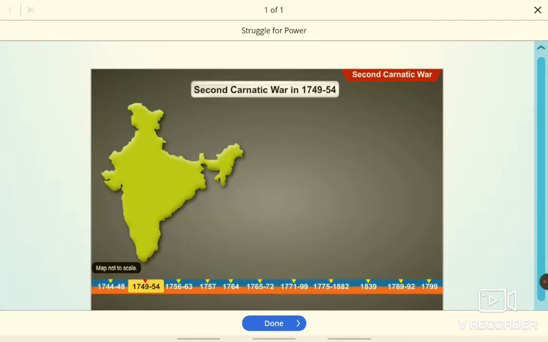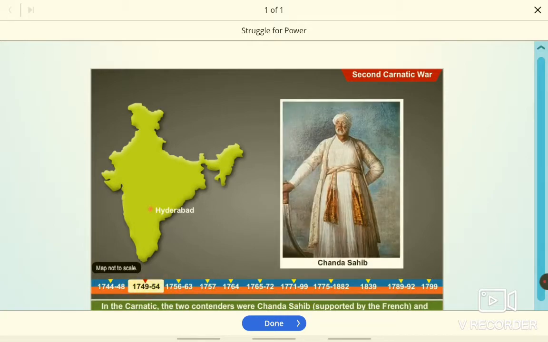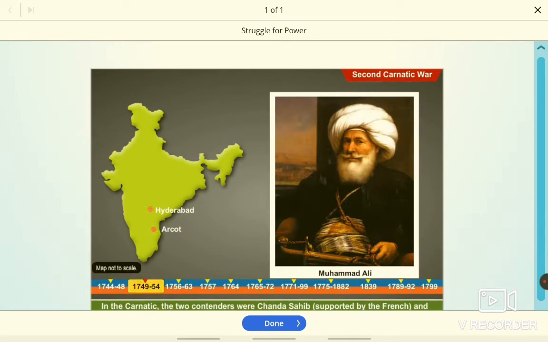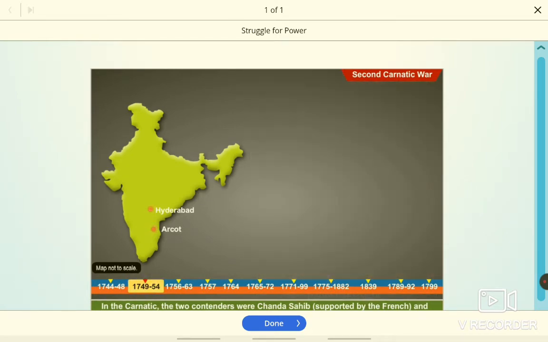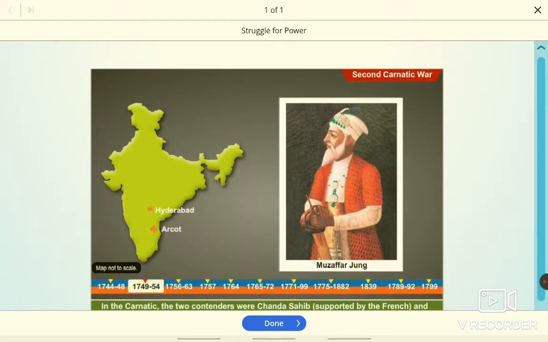Second Carnatic War, 1749 to 54. The Second Carnatic War started after the death of the rulers of both Carnatic and Hyderabad. In the War of Succession that broke out, the British and the French sided with opposite groups in Carnatic and Hyderabad. In the Carnatic, the two contenders were Chanda Sahib, supported by the French, and Muhammad Ali, supported by the British. In Hyderabad, the British supported Nasir Jung, while the French sided with Muzaffar Jung.